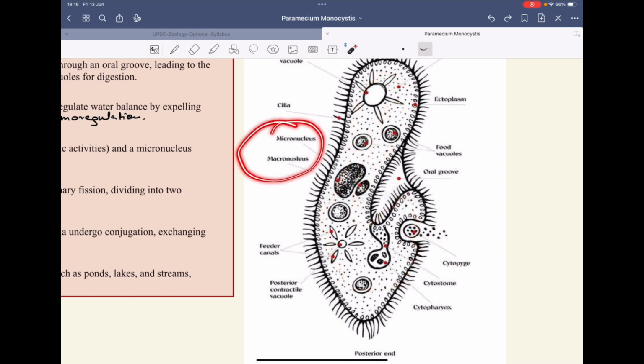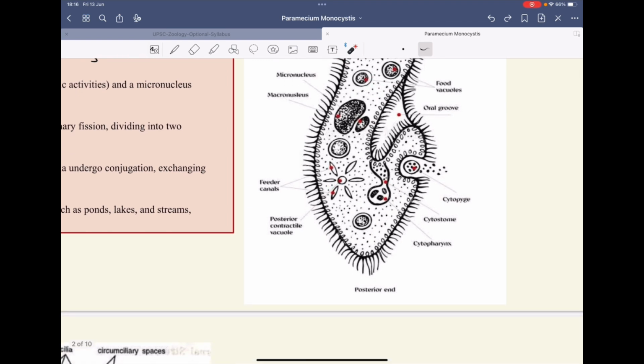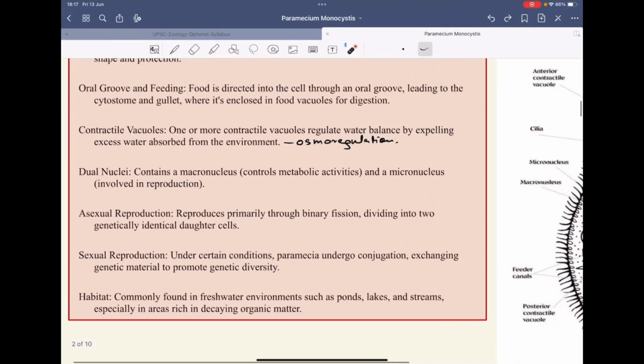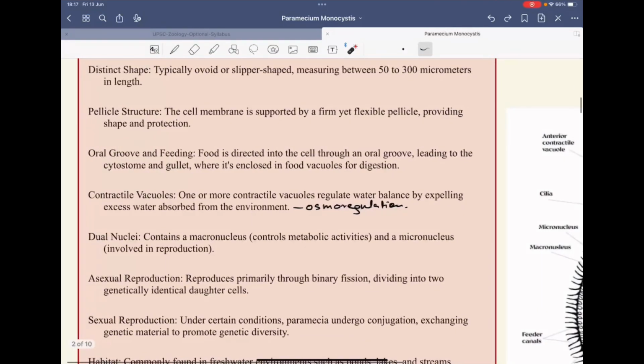It has two nuclei, one smaller and one bigger. The smaller is called the micronucleus, and the bigger is called the macronucleus. The excretory material comes out of the body through the cytopyge, and it has contractile vacuoles too, for osmoregulation. So there is an oral groove that leads to the cytostome, and there is a contractile vacuole for osmoregulation.